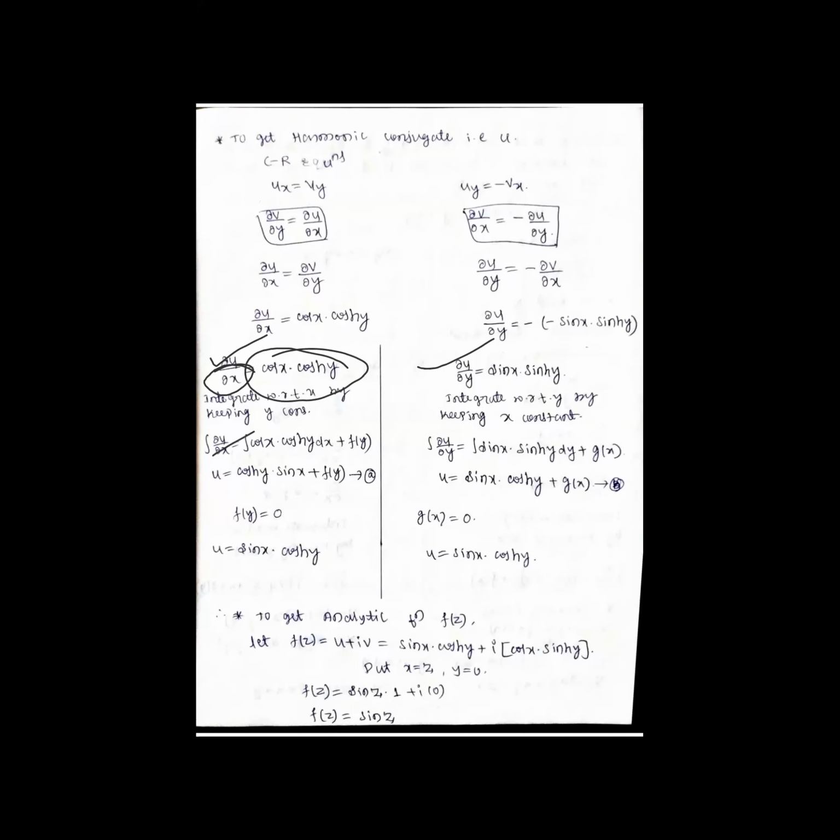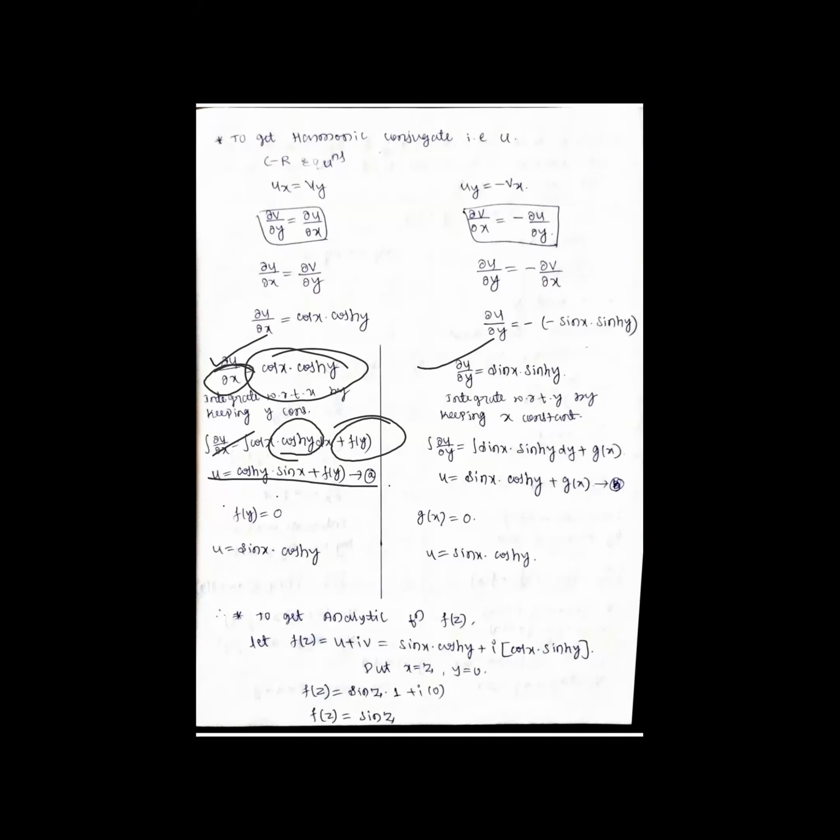That I had done here. Plus, y is constant, no? Function of y is constant here. Therefore, u is equal to. So here, what is constant? Y is constant. That is cos hyperbolic of y is constant. Take outside. So only integration of cos x remained. What is integration of cos x? That is sin x plus f of y. So here it is completed.